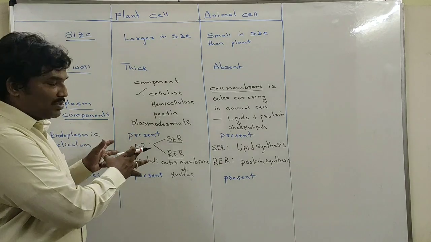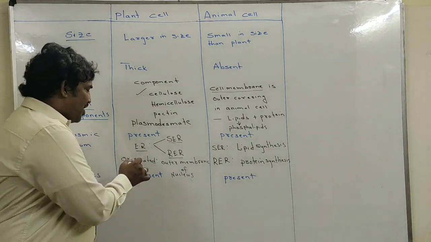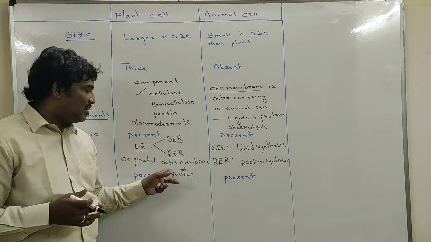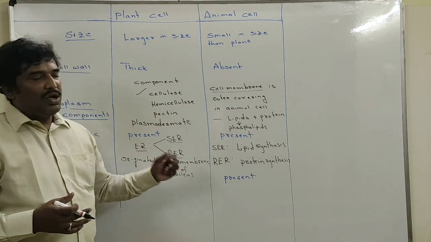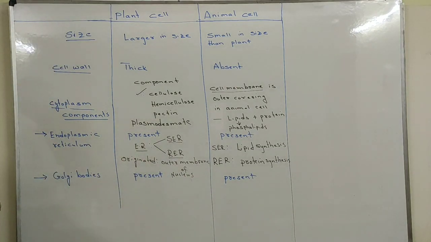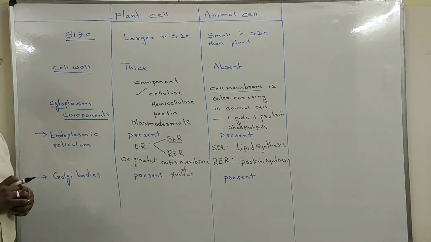We will study only what the endoplasmic reticulum is and what its function is. From a multiple choice point of view, if they ask from where the endoplasmic reticulum is originated, you have to answer that it is originated from the outer membrane of the nucleus. So that is about the endoplasmic reticulum, a major cellular component of the eukaryotic cell. Now let us see another cell organelle, that is Golgi bodies.